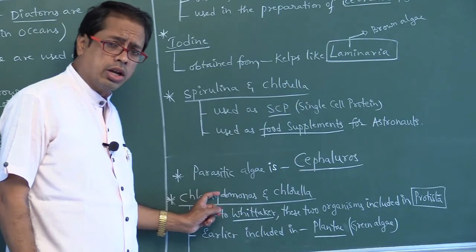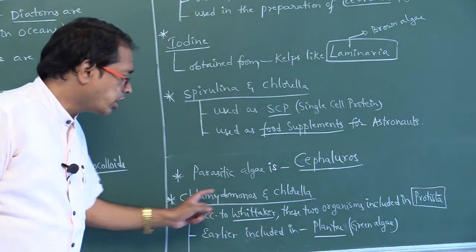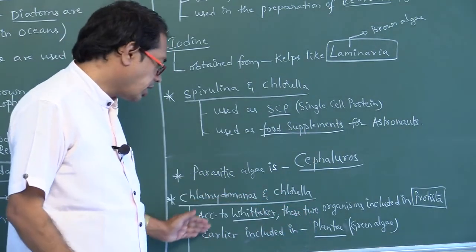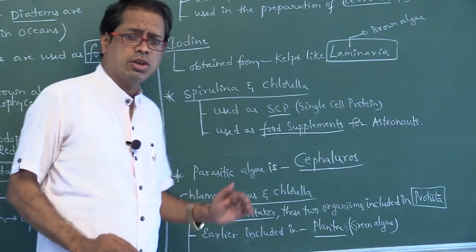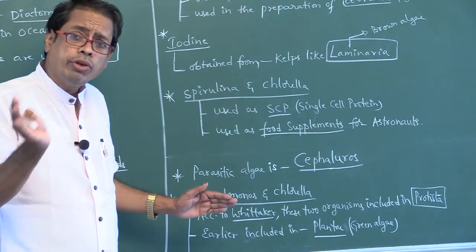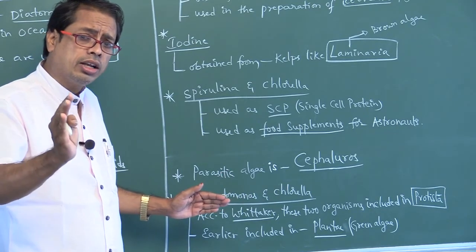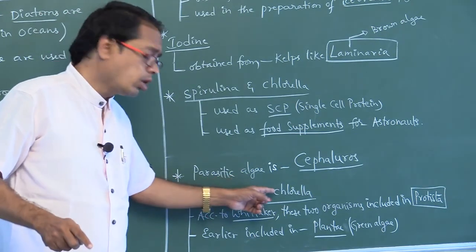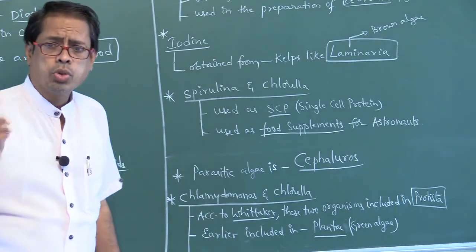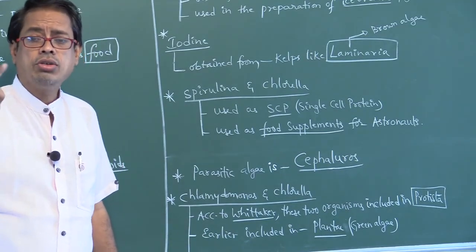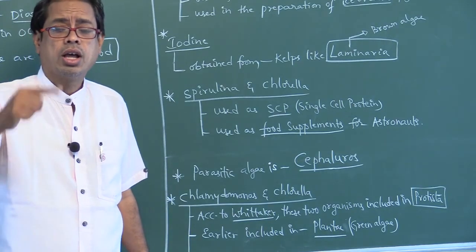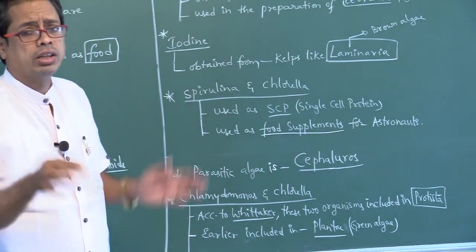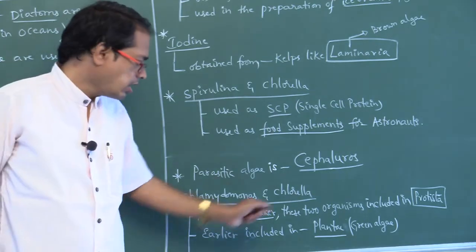Chlamydomonas and Chlorella. According to Whittaker, these two organisms are included in the kingdom Protista. These were earlier included in Plantae. This is somewhat confusing. Why Protista? Because Chlamydomonas is unicellular and Chlorella is unicellular. These two organisms are eukaryotes. So unicellular eukaryotes are placed in Protista according to Whittaker, but these two organisms were earlier placed in Plantae.